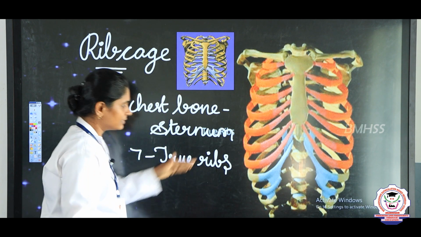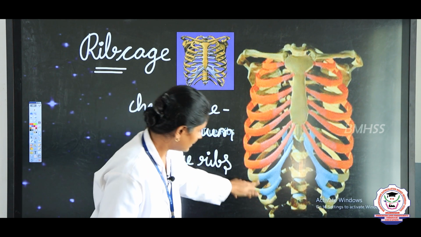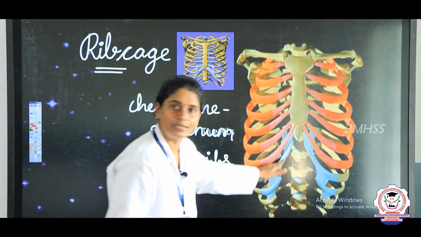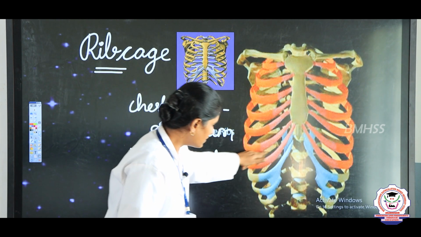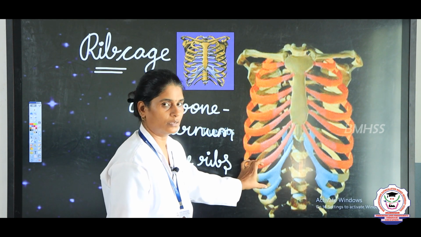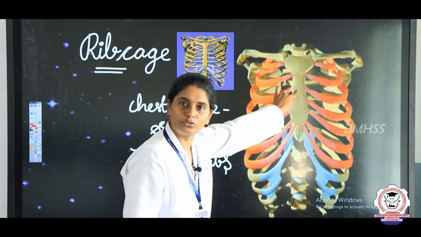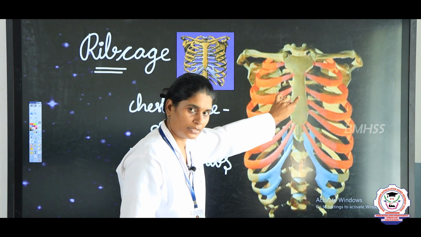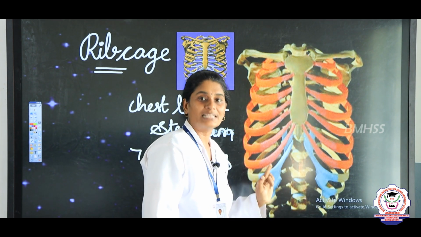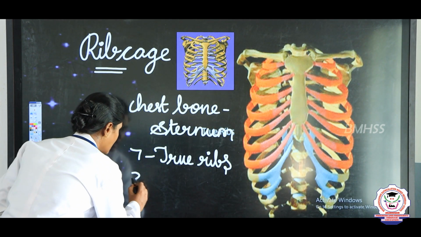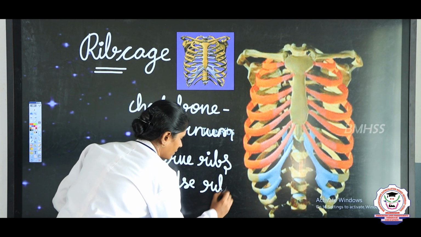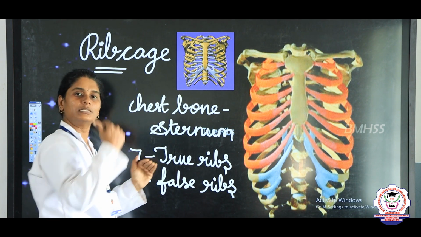Okay. And the next 3 pairs are attached to the 7th rib. You can see this is the 7th rib, right. So, the next 3 rib pairs will not be joined to the sternum. They are attached to this last 7th rib, so they are known as false ribs. Okay. So, the next 3 is known as false ribs. Why? Because they are not attached to the sternum, right.